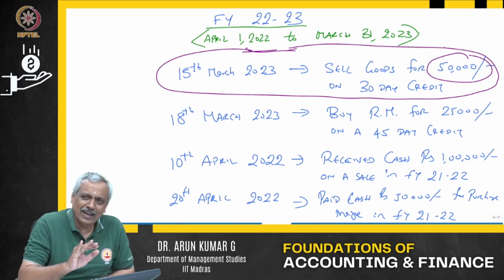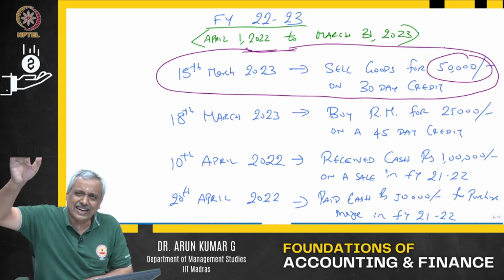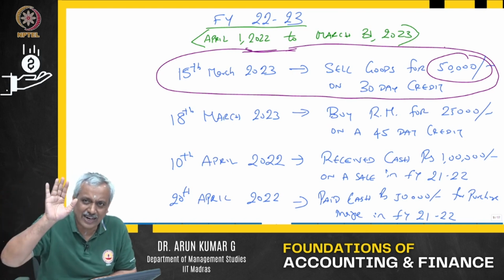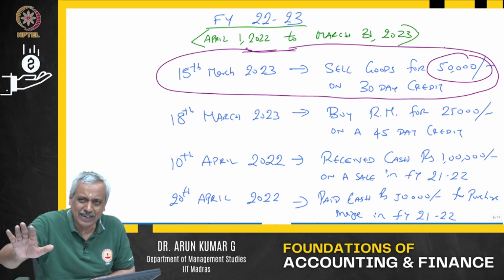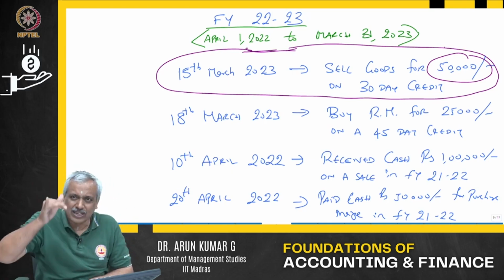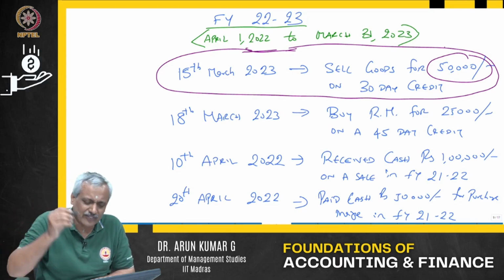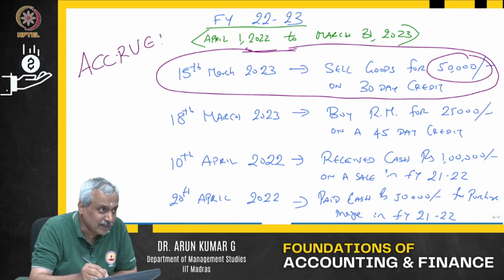If he does not pay, if he declares insolvency, if you are not able to receive in the financial year 23-24, we will write it as a loss in the financial year 23-24. But as far as financial year 22-23 is concerned, the sale has taken place, ownership has transferred, transaction has occurred, it becomes a revenue for the financial year 22-23, and that is what we call it as, it has accrued.